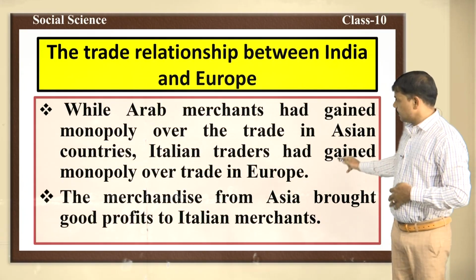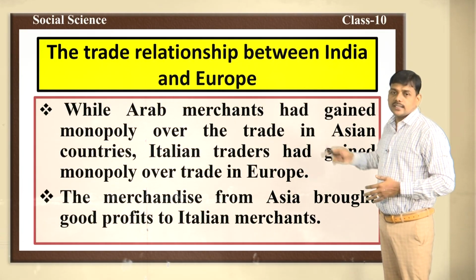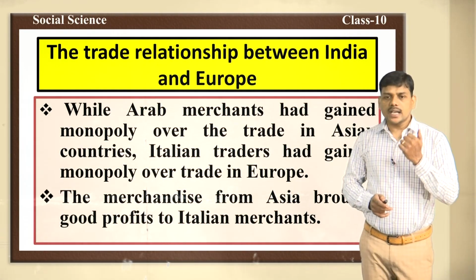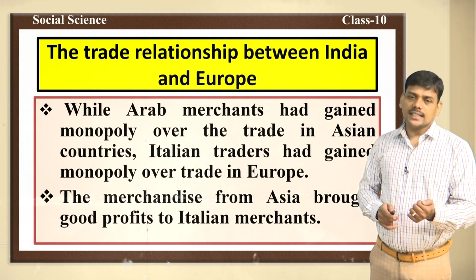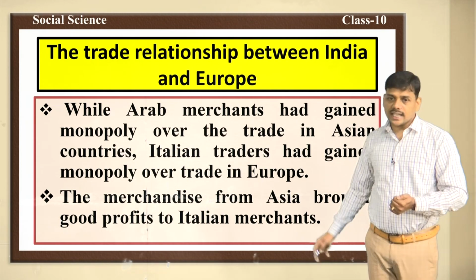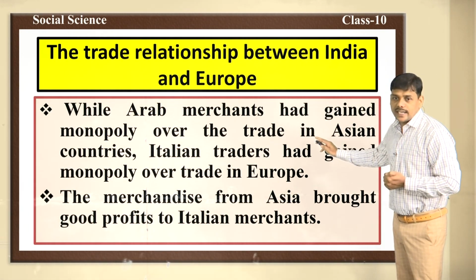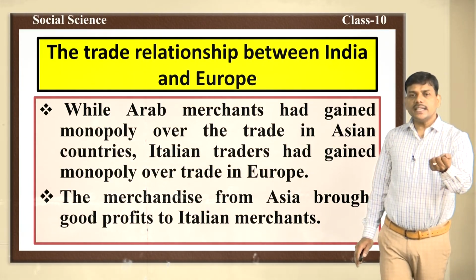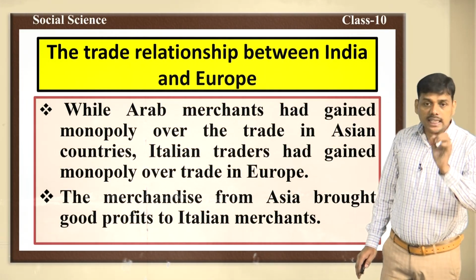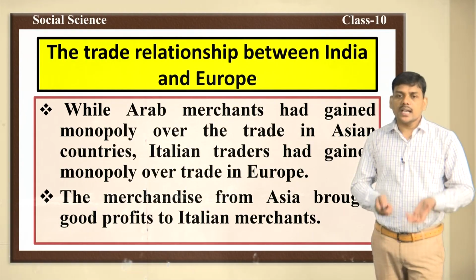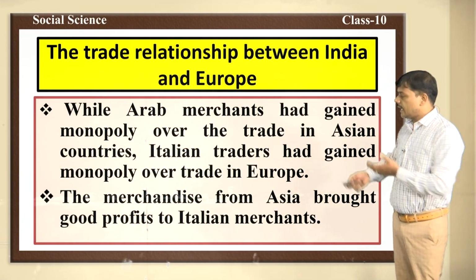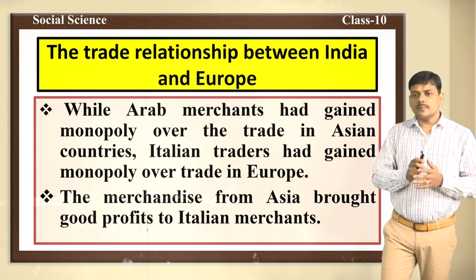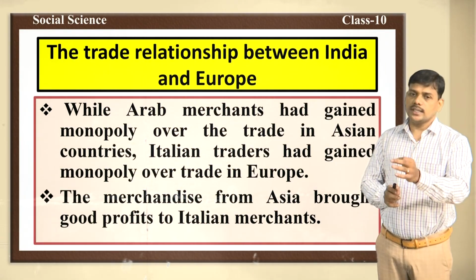Here, in the beginning itself, I have told you that the Italian merchants and the Arab merchants, they had complete control over trade in Europe. Arab merchants had gained monopoly over trade in Asian countries. They had complete control over trade in Asian countries, and Italian traders, they had complete control over trade in Europe. In this way, Arab merchants and European merchants played a vital role here.